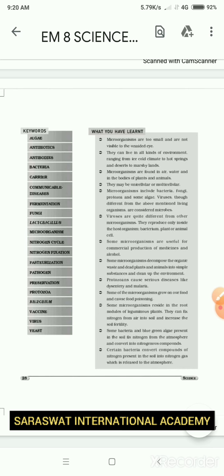Some microorganisms grow on our food and cause food poisoning. Next, some microorganisms reside in the root nodules of leguminous plants, which we learned just now. They can fix nitrogen from the air and soil, and this plays a very important role in nitrogen fixation, increasing soil fertility.